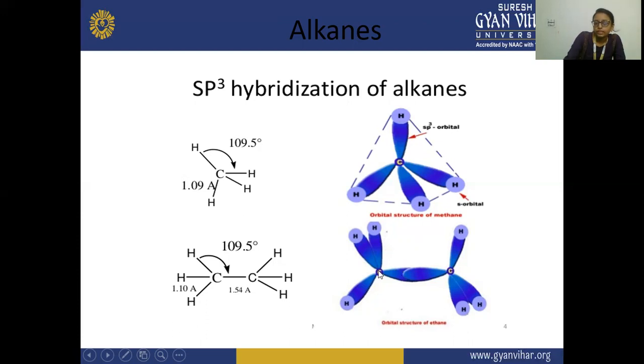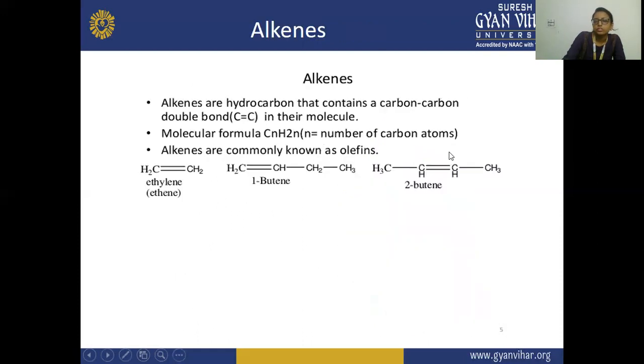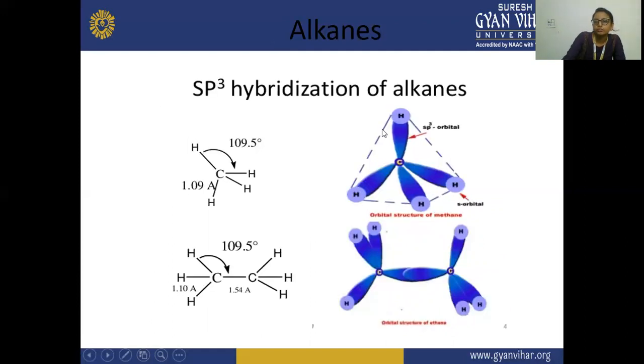Same here. In case of ethane, this carbon has an sp3 orbital and this carbon also has an sp3 orbital, and both are overlapping. And the remaining 3 orbitals of this sp3 are overlapping with the s orbitals of the hydrogens. Here this carbon with this s orbital. And here you can see this is your tetrahedral structure.